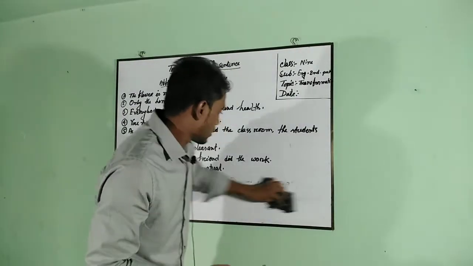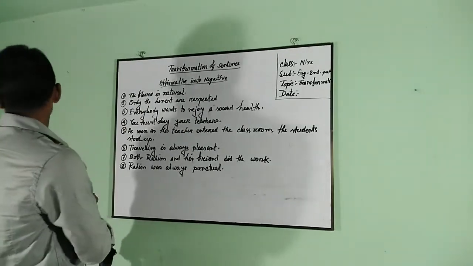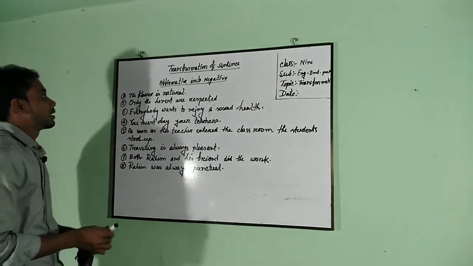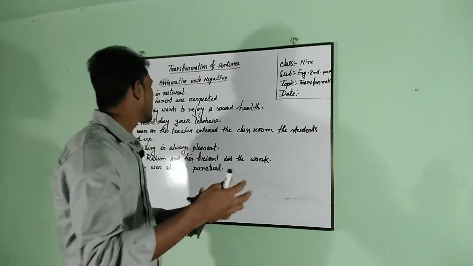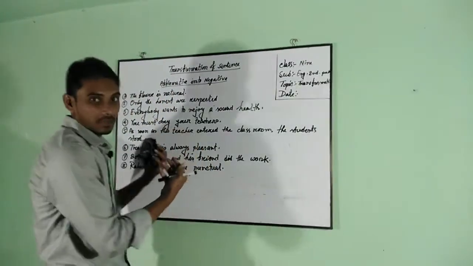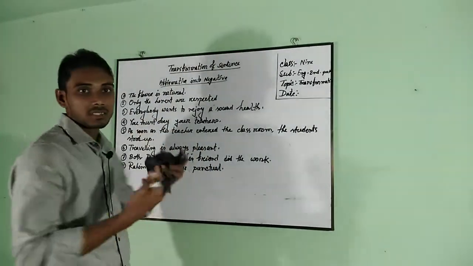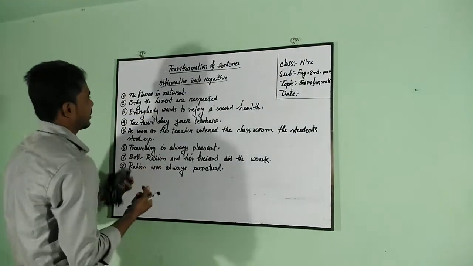And look at the board, dear students. I have written here some examples of affirmative sentence, and it will be changed into negative sentence. So we see what kind of sense we shall be done here.